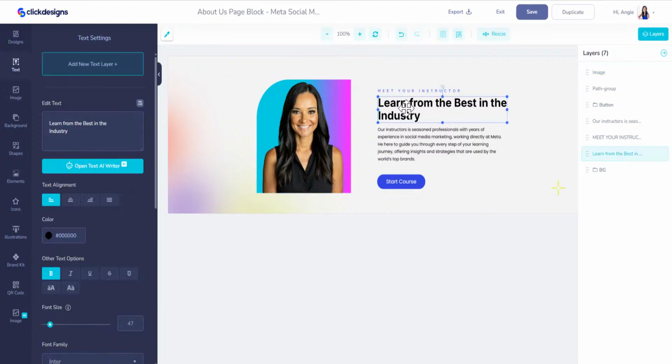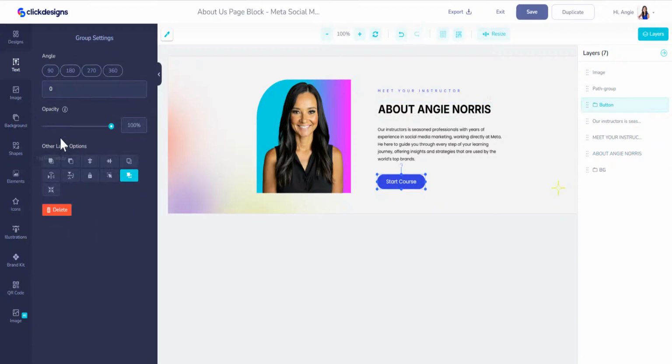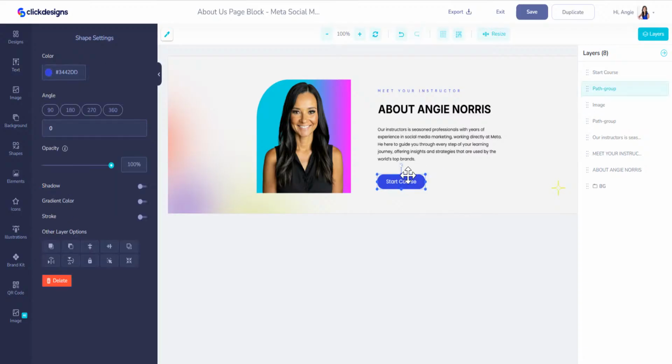Now I could change this. I could see, like, you know, about Angie Norris, and then change this color. Let's change it to that yellow. So let's ungroup, and let's just go to any yellow, really. We don't have to match it.